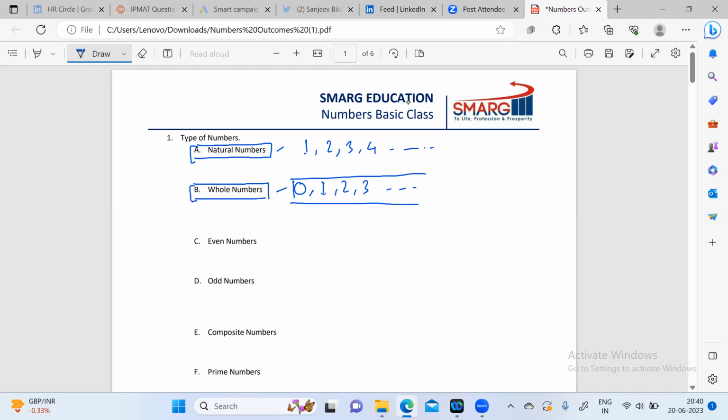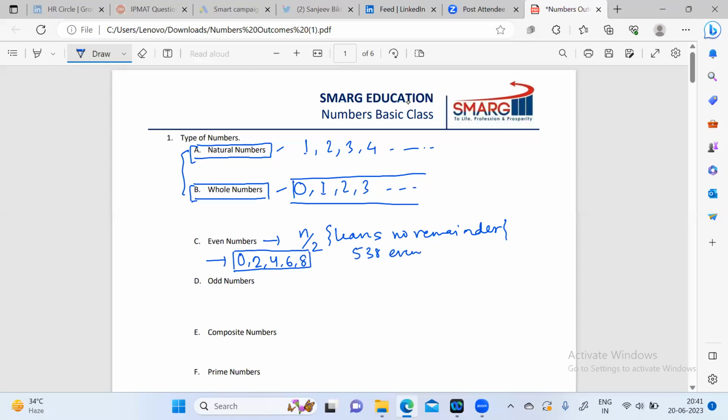And then with these two, we can define even numbers. Even numbers are all those numbers which get divided by 2. So n by 2 leaves no remainder. So how do we identify even numbers? You will say that any number which ends with 0, 2, 4, 6, 8 is an even number. Like 538 is an even number.